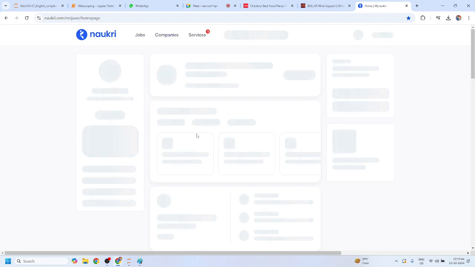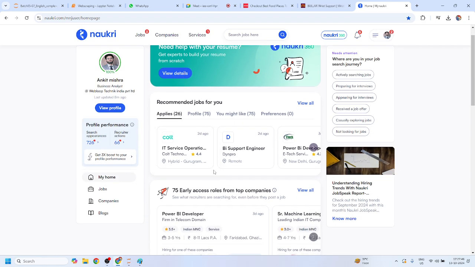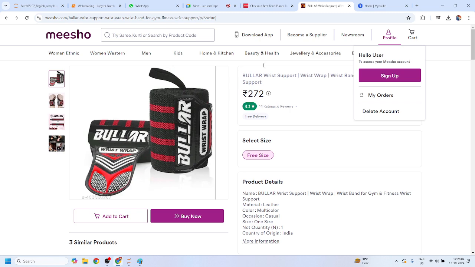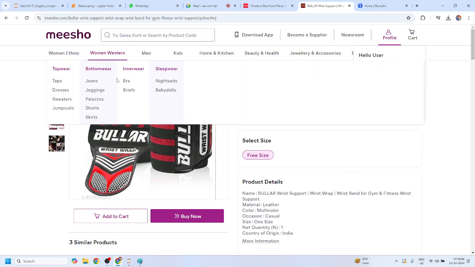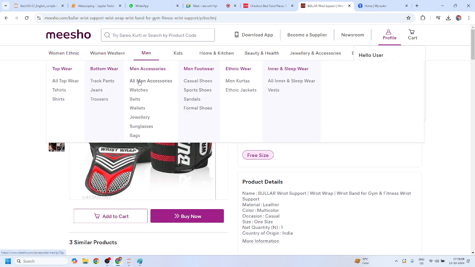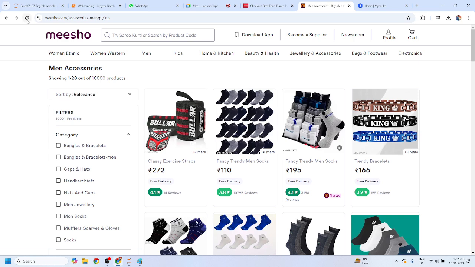The problem is that the data you are seeing here is not coming directly from the front end portion. All the data is coming from the back end portion, and that's why this website takes 2 or 3 seconds to load all the backend content. This is a dynamic website. If I start with all men accessories, you see there is again a 1 second gap. Yes or no, Mohit? Again, this is a dynamic website.